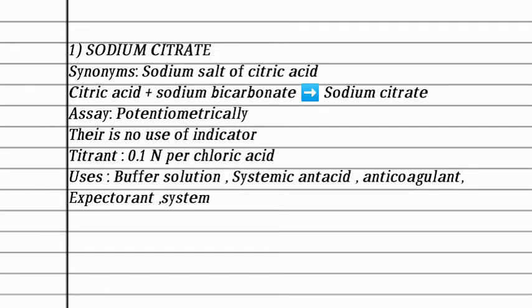Assay. The assay of sodium citrate is performed potentiometrically. Titrant: 0.1 normal perchloric acid is used as a titrant for performing the assay of sodium citrate. There is no use of an indicator during the titration procedure of sodium citrate. Use: it is used as a buffer solution, systemic antacid, anticoagulant, expectorant and systemic alkalizer.